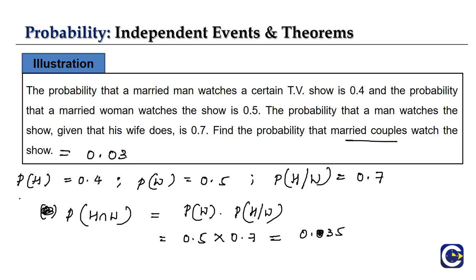I'm so sorry, only 2 decimal places, right? Yeah, 2 points. So 0.35. So the probability that married couples watch the show is 0.35.